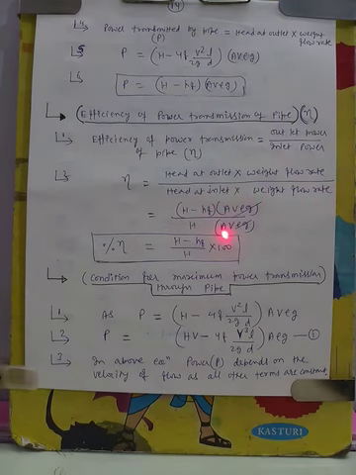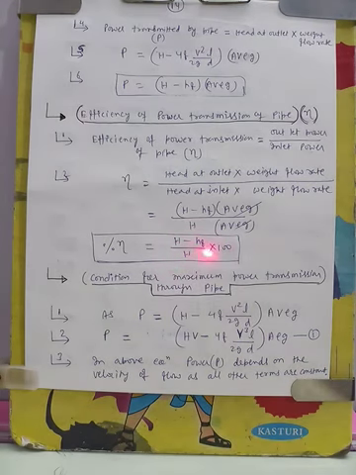What is the weight flow rate? A V rho G. That is the same for inlet and outlet, because the pipe is having uniform cross section. So this term will be cancelled, and finally we are getting the efficiency of power transmission of the pipe will be H minus HF by H, and this is the percentage efficiency, so we will have to multiply by 100. So this equation gives us the efficiency of power transmission of the pipe.